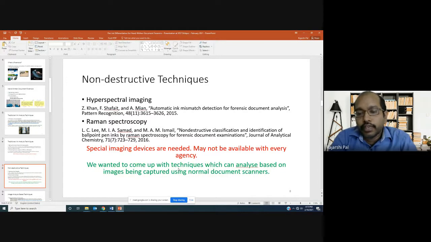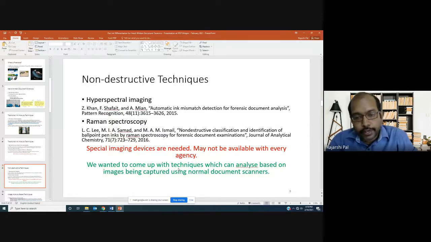We get the image, and we want to analyze the image to tell whether the document has been tampered, or, more specifically, whether a different pen has been used in some portion of the handwritten document. Is it clear?